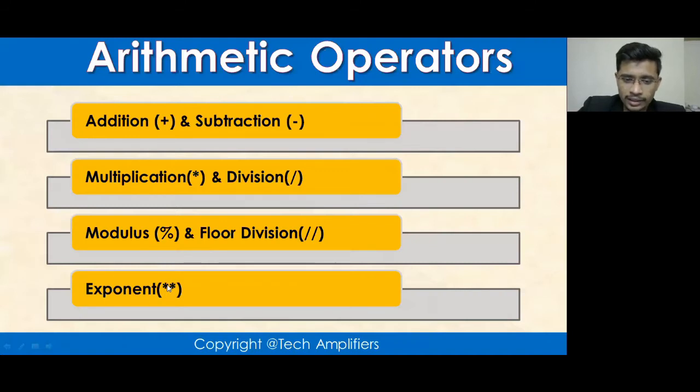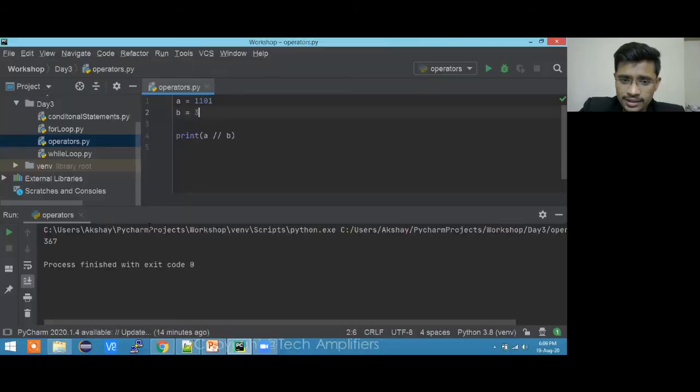Now the last operator in the arithmetic series is the exponent. What the exponent does is give the power of something. Let me take this b, and this double asterisk. The double asterisk tells that whenever I use another value over here, like suppose I'm using 2 right now, it will make an exponent: b to the power 2.